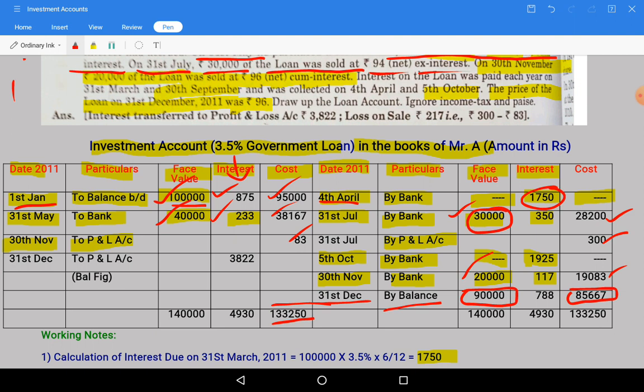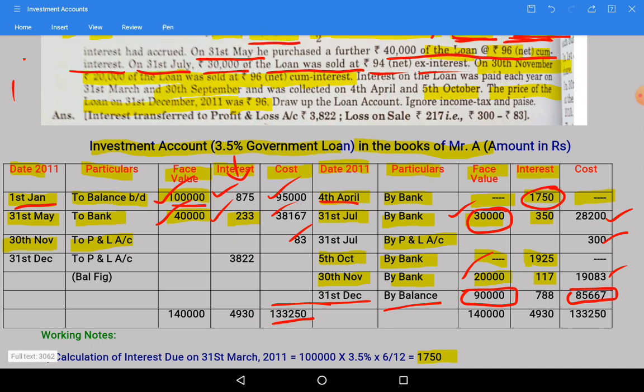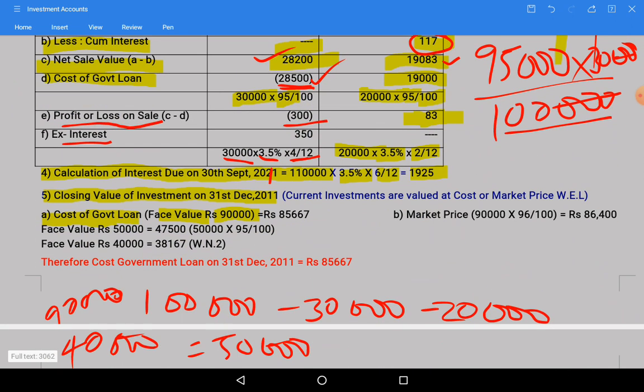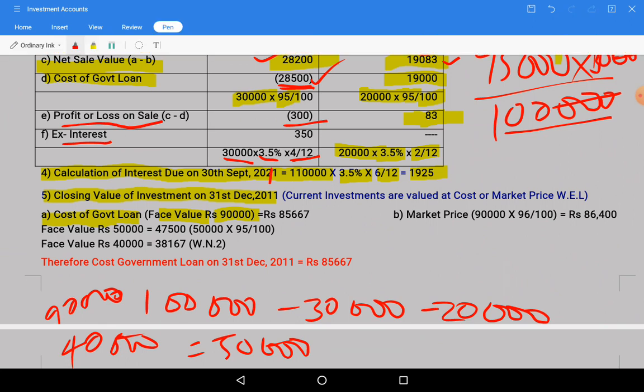First we need to compare as per the accounting standard AS 13 valuation of investments. Current investments are valued as per AS 13 at lower of cost or market price. So here cost is how much? 85,667.